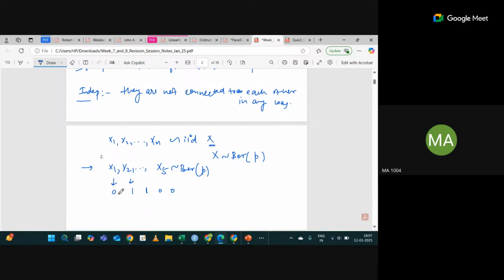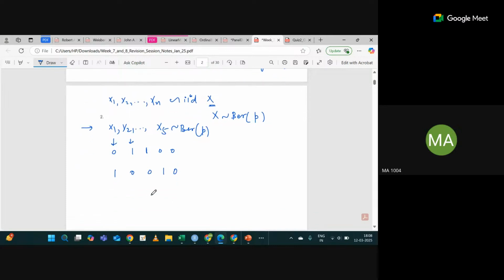Yes or no? Yes. Right. So this again can be something like that. You can get 1 0 1 0. That's also possible. Or 1 1 1 0 0. Possible or not? All these are possible, right? So what is this? These all things are called sampling instances. This is the technical word, sampling instances.